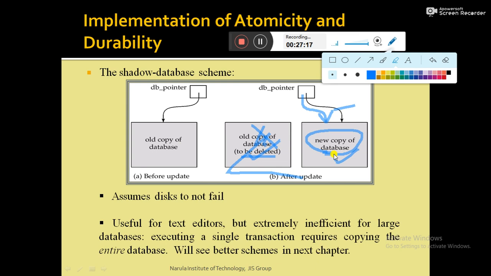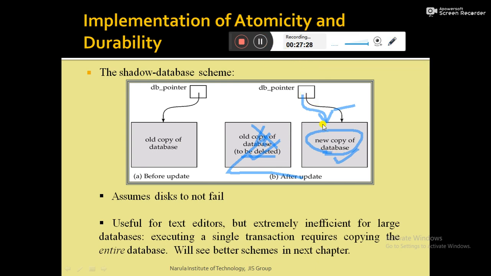Again, let me clarify. If at any intermediate point of time the transaction fails, meaning the transaction has not committed, then what happens? We merely need to delete the new copy of the database.